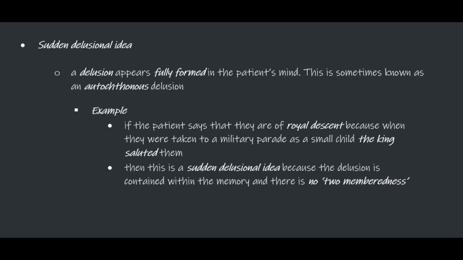In sudden delusional idea, a delusion appears fully formed in the patient's mind. This is also sometimes known as autochthonous delusions. For example, if the patient says that they are of royal descent because when they were taken to a military parade as a child, the king saluted them, then this is a sudden delusional idea because the delusion is contained within the memory and there is no two-memberedness.